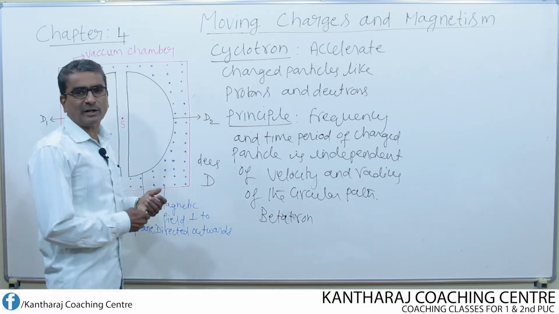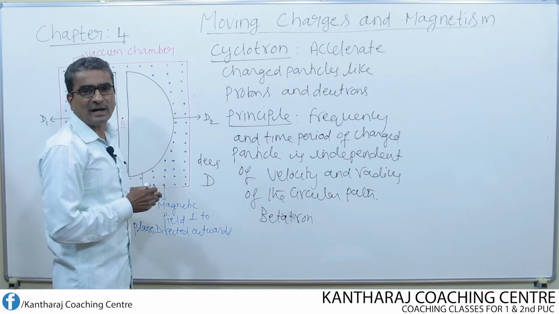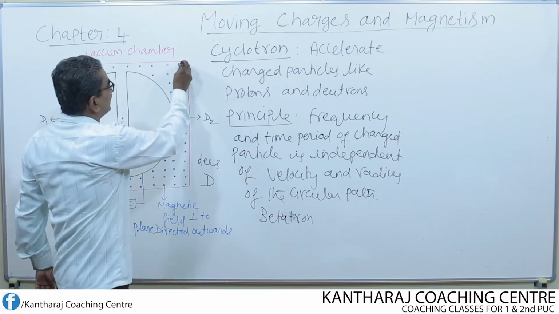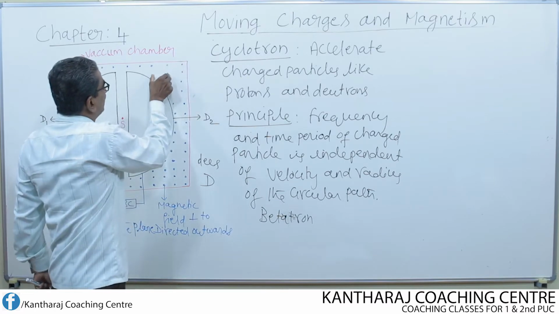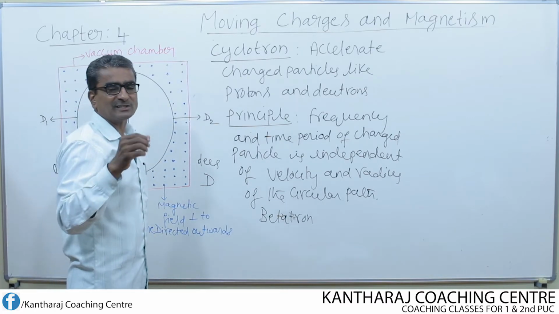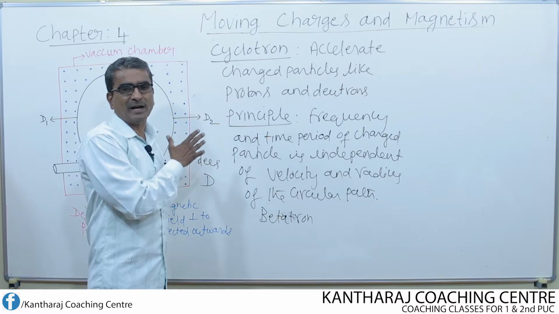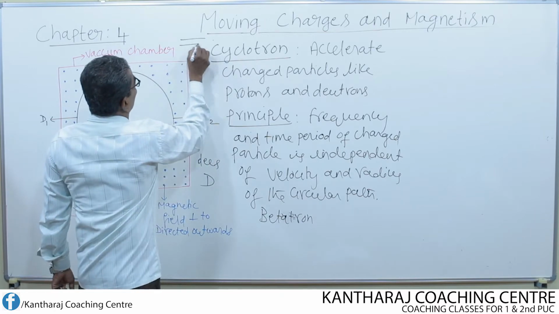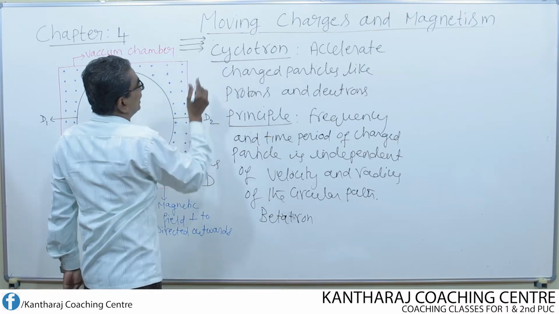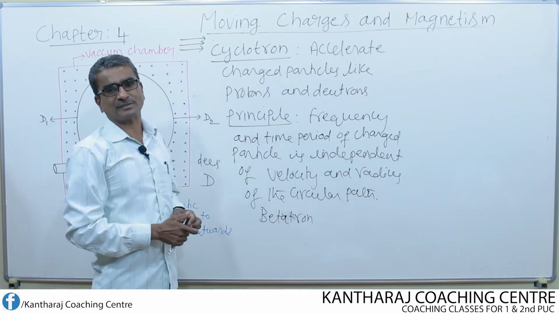And this is a uniform magnetic field because each dot represents one magnetic line of force directed outwards like this. And you can observe the space between any two magnetic lines of force remains constant. That is how we can say that it is a uniform magnetic field, because in a uniform magnetic field, the lines of force are parallel to each other and are equally spaced.